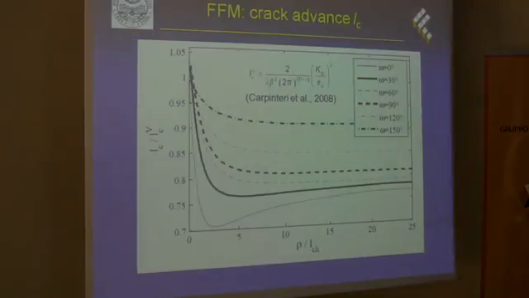And these are the theoretical results for the dimensionless crack advance as a function of the dimensionless notch root radius. As can be seen here, differently from the criteria based only on stress or energy considerations, in this case the crack advance becomes a structural parameter, so it depends both on the material properties and on the geometrical features. As can be seen here, it is a function of the notch root radius, and it varies along with the angle. So this is a property related to finite fracture mechanics.